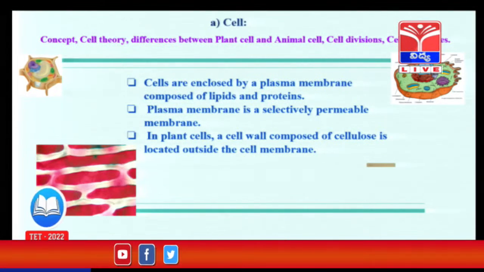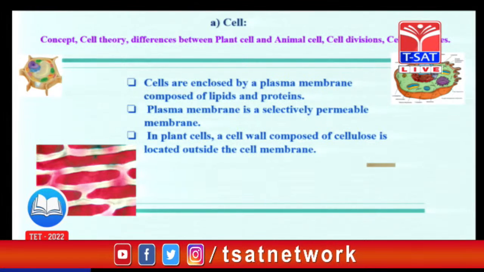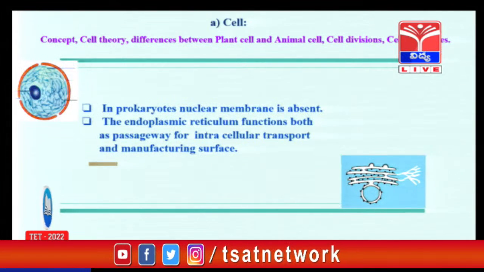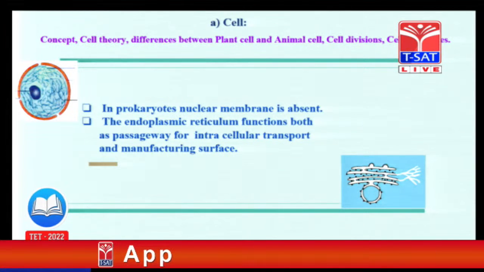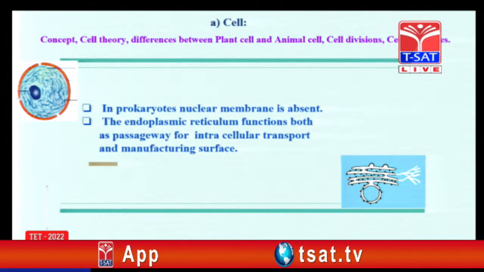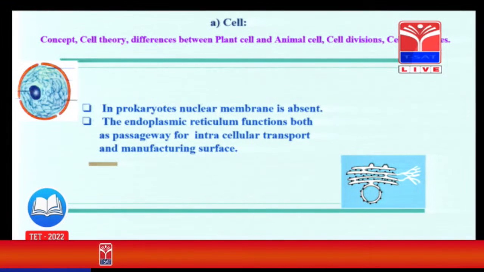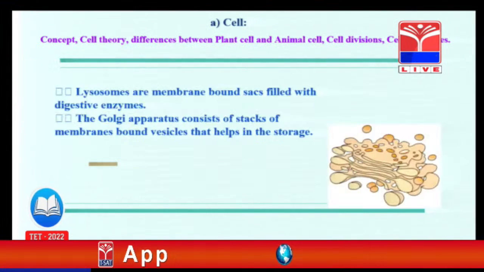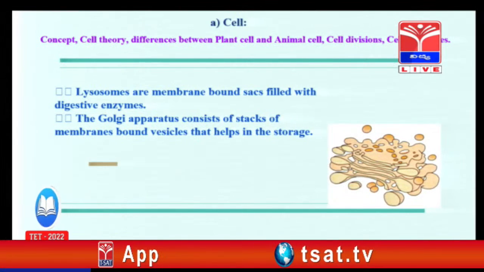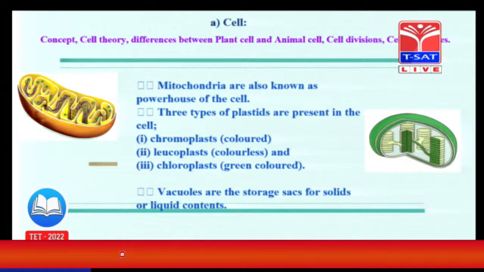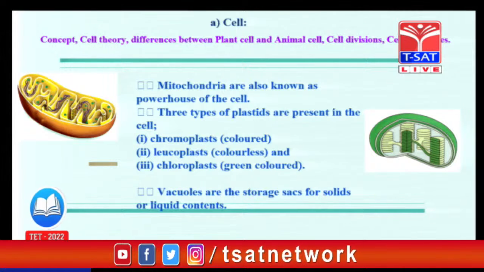Nucleus is there in the plant cell and animal cell, and the plasma membrane is the same. The cells with a nucleus are called eukaryotic, and the cells without a nucleus, meaning the nuclear membrane is absent, are called prokaryotic. Endoplasmic reticulum has 2 types: smooth endoplasmic reticulum and rough endoplasmic reticulum. Here the Golgi complex is meant for secretion. Mitochondria is the powerhouse of the cell, which is related to respiration.